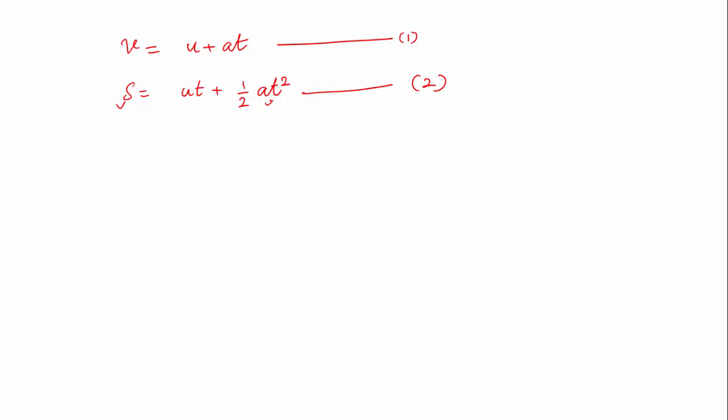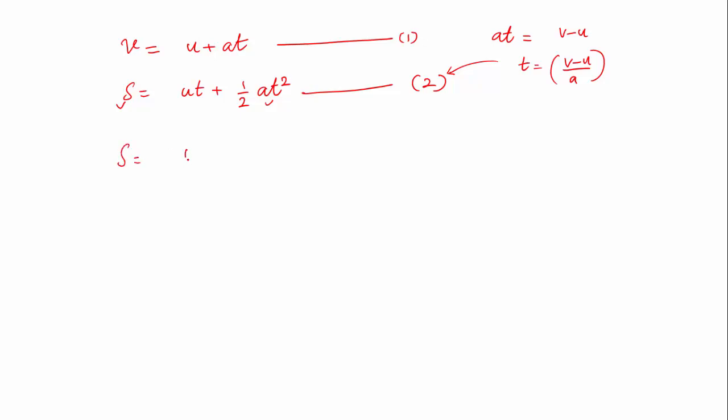So two equations come. If we solve for time from the first equation, you are going to get the second equation. Quite easy. Solve for time from the first equation. From here I can write at is equal to v minus u, or t is equal to v minus u by a. This value of t I am going to put in the second equation. So instead of t I am going to write v minus u by a.